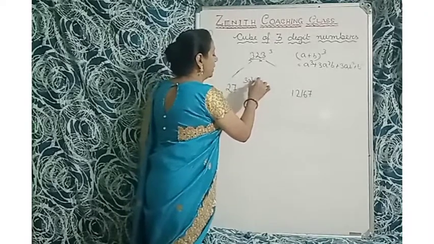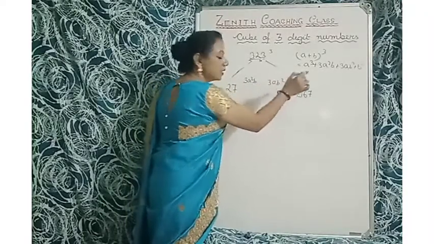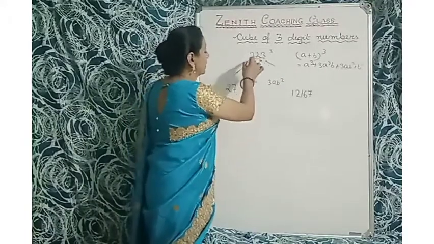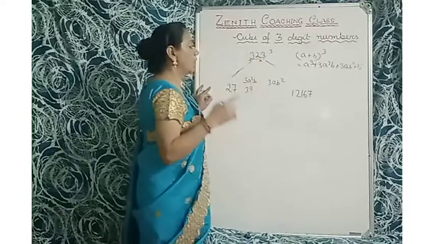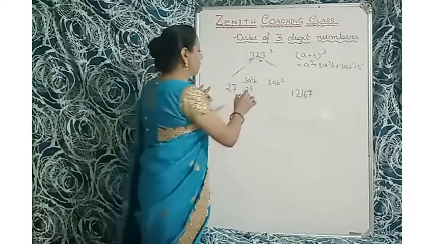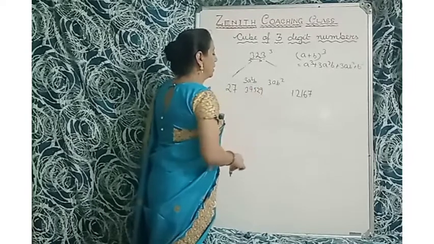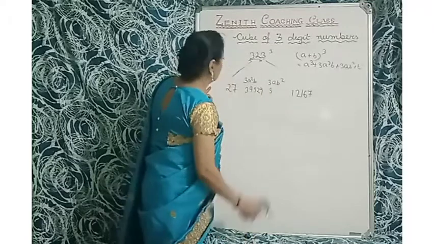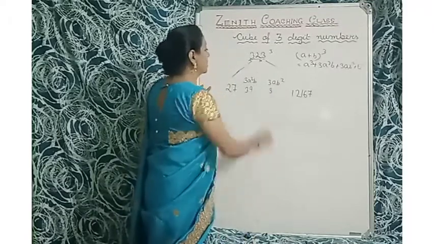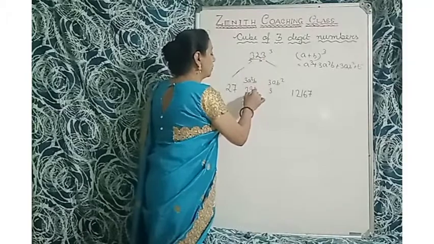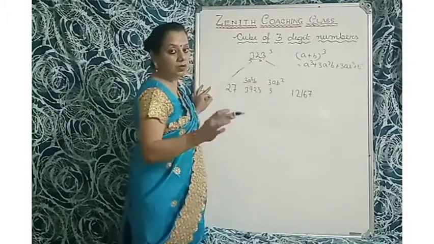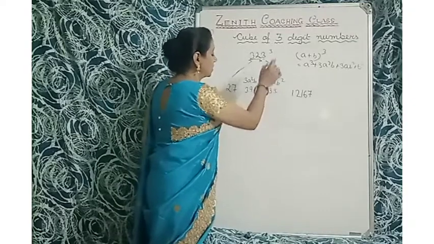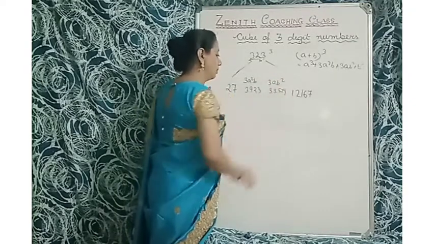So now 3A square B and 3AB square. Okay, so 3A square. 3 multiplied by A square is 3 square. That is 9. Multiplied by 23. Sorry, it's not 529. 3A square. A square is 3 square. B means 23. Okay. अभी गलत हो जाता है. Okay. Now 3 and A is 3. B square is 529. Okay.